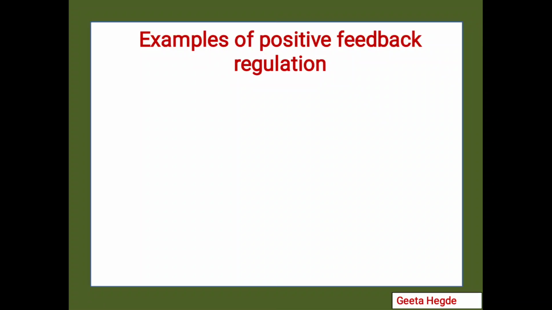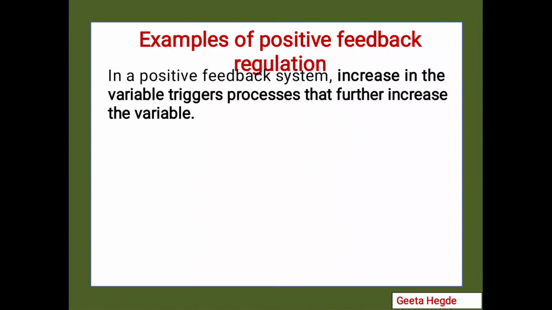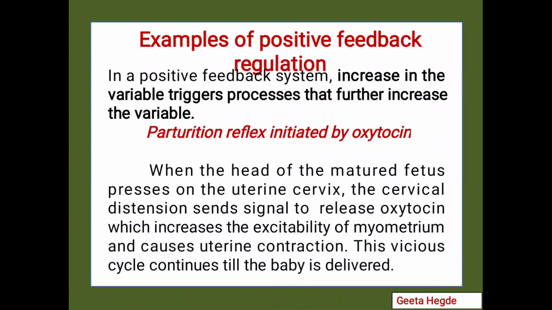There are various examples of positive feedback regulation. Most common is the parturition reflex initiated by oxytocin. Oxytocin is a hormone which is released in the maternal body when she is close to labor, and this reflex is known as the parturition reflex.